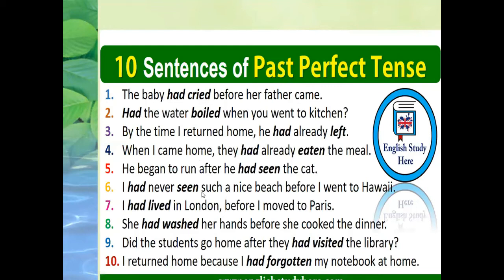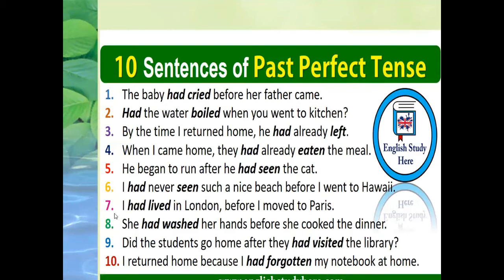I had never seen such a nice beach before I went to Hawaii. So all these sentences show the sequence of two actions, one interrupted by the other. The first action was going on when the second action interrupted it. All these actions started and completed in the past.